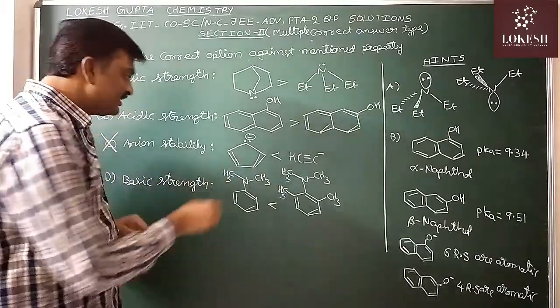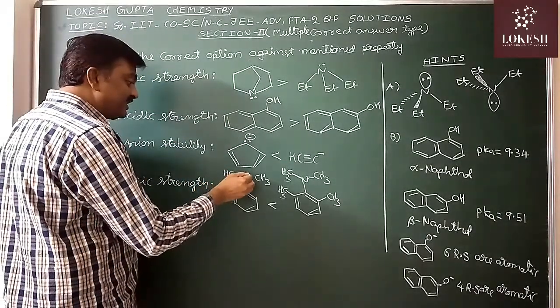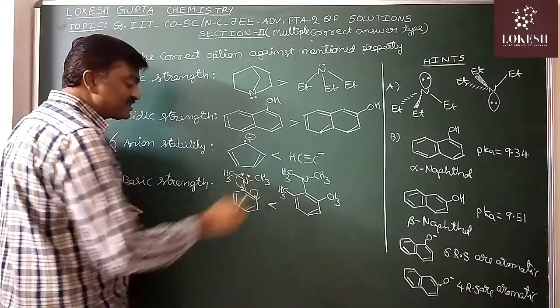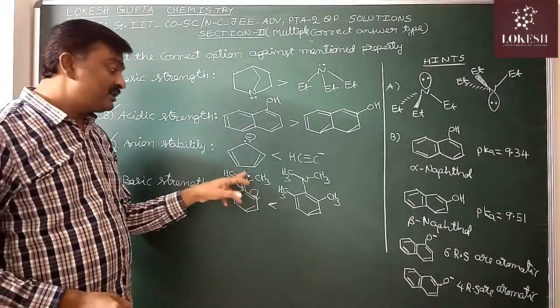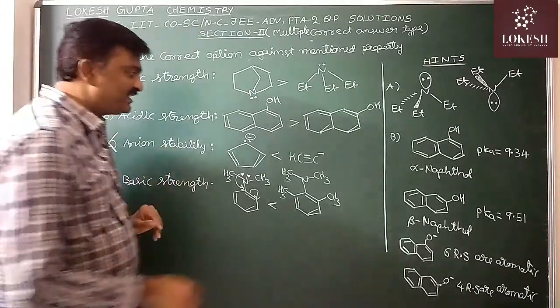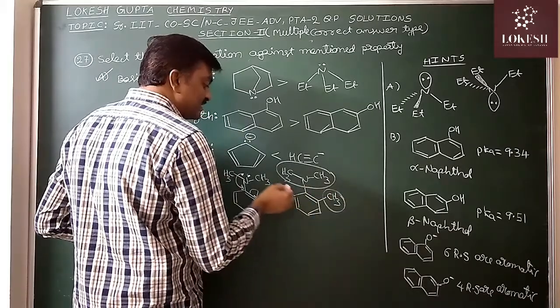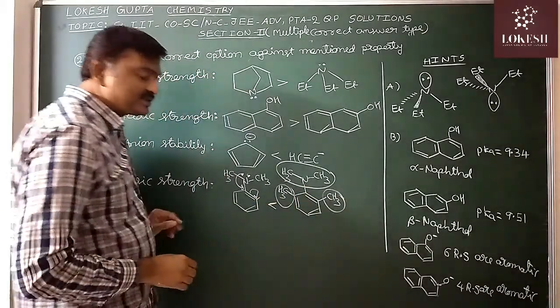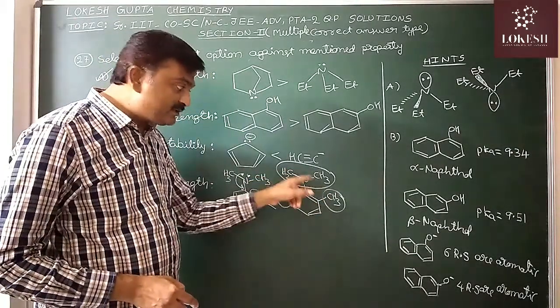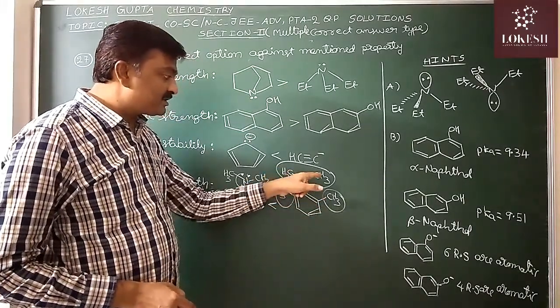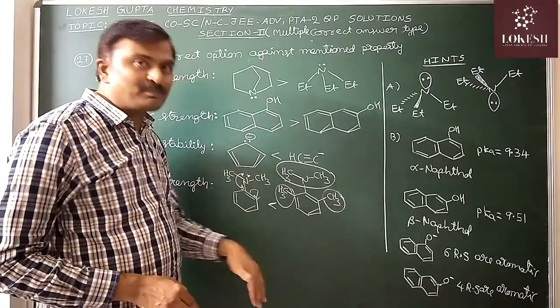So like that, you may misunderstand that it is less basic. No. See, in this N,N-dimethylaniline, the lone pair is involved in delocalization with the benzene ring. So it is a delocalized lone pair. But here, see, the ortho substituents are bulky. Because of the crowding, the benzene ring and N(CH3)2 are not in the same plane.